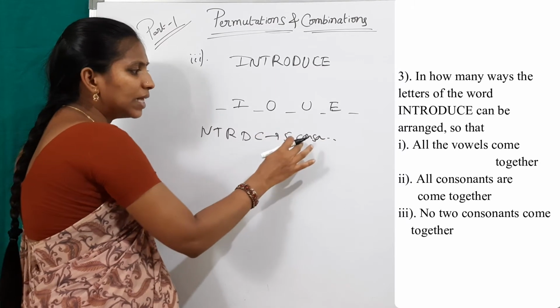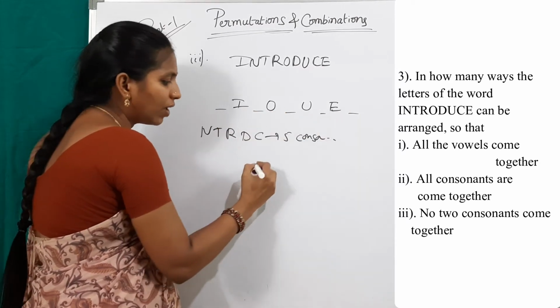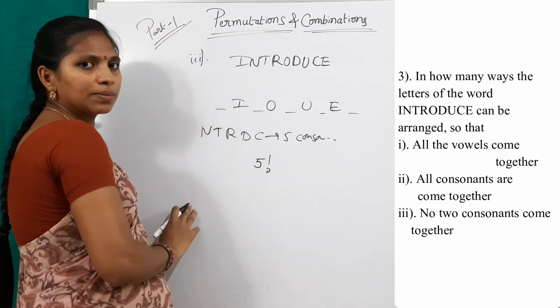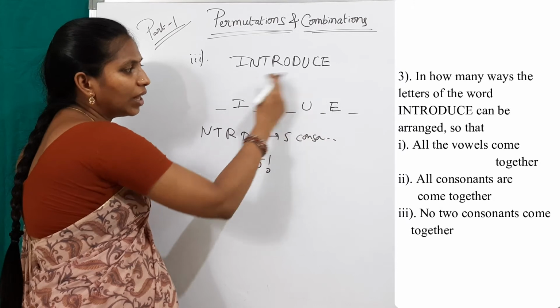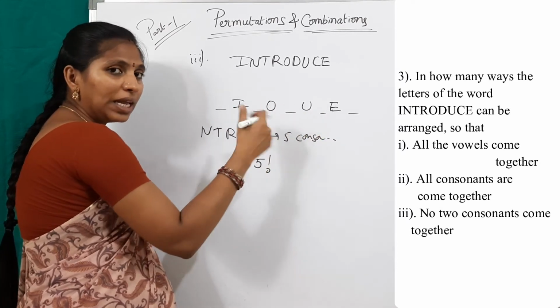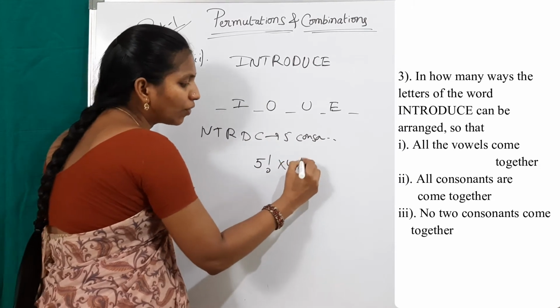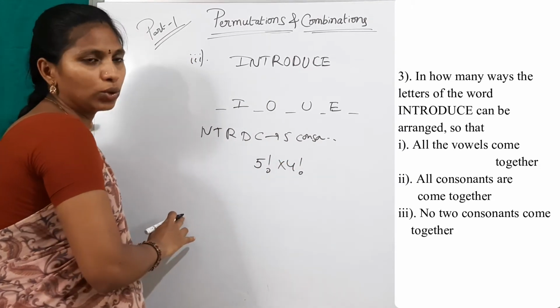We can place these 5 consonants in these 5 blanks in 5 factorial ways. And I, O, U, E, there are 4 letters. These 4 letters may be arranged in 4 factorial ways. So the result is 5 factorial into 4 factorial.